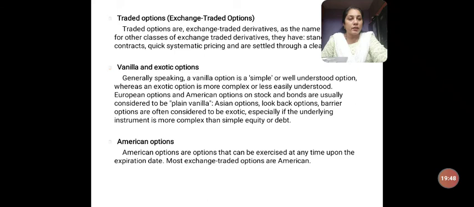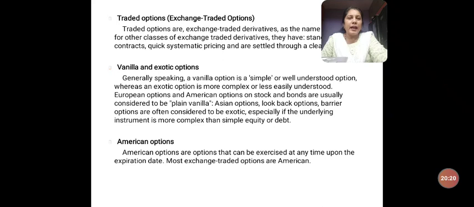Exchange traded contracts are those contracts that are traded through an intermediary, that is stock exchanges. When trading is done through stock exchanges, we call it exchange traded options, as opposed to over the counter transactions.